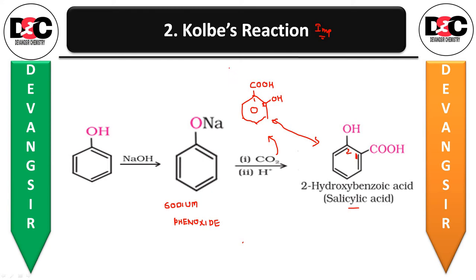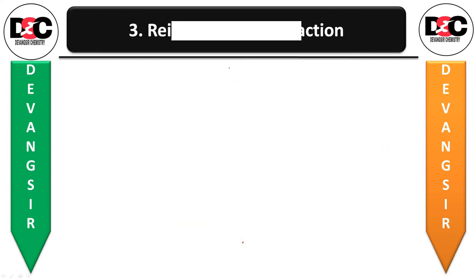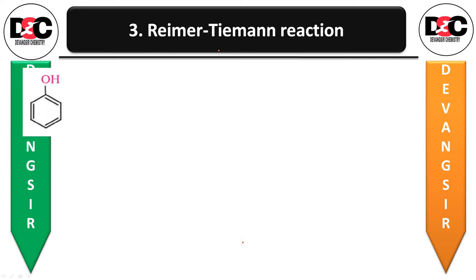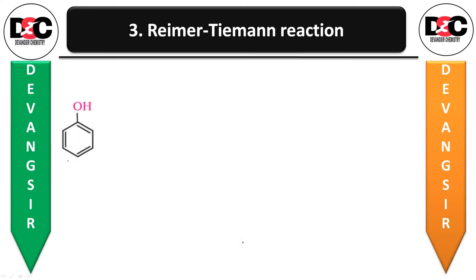Now the next one, Reimer-Tiemann reaction. Let us see what it is exactly. First of all, once again as the starting material we have to take phenol.